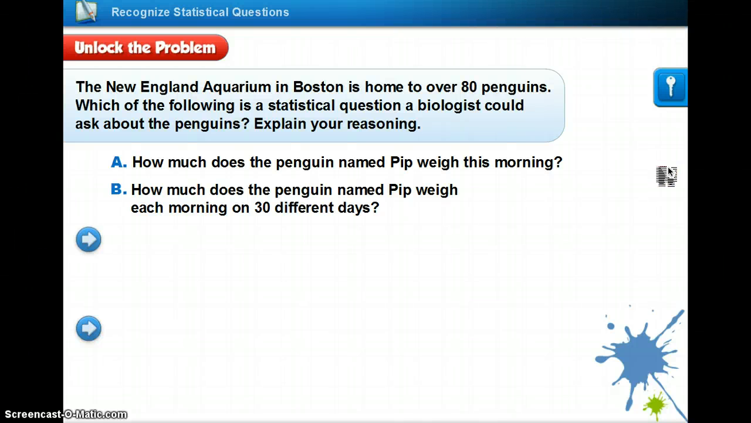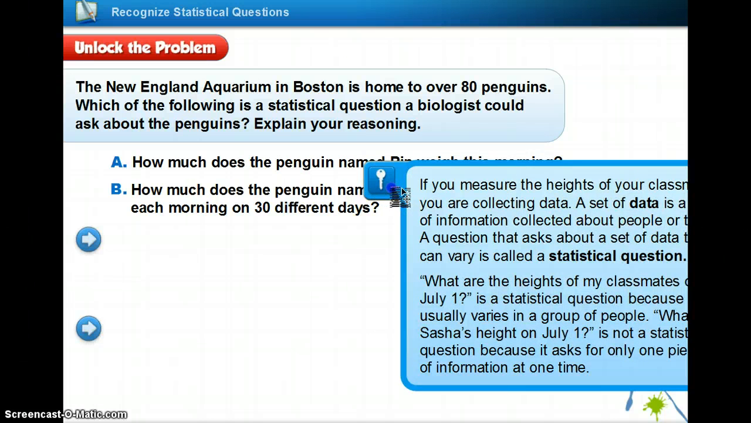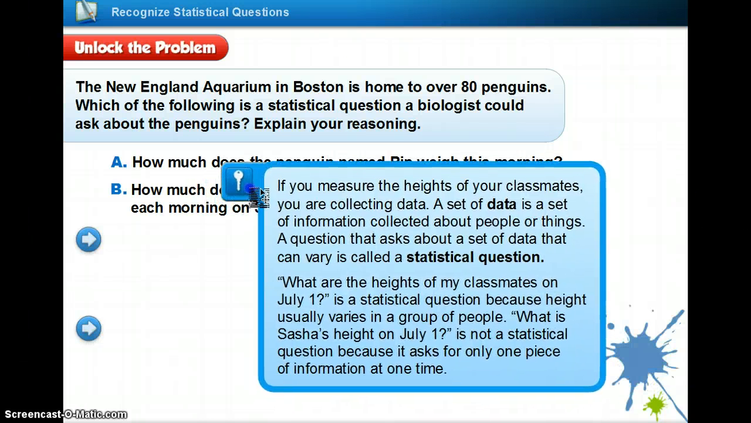In Chapter 12, we begin talking about statistics. The first part about statistics is understanding a statistical question. In this section, we're going to discuss whether a question is a statistical question or not.